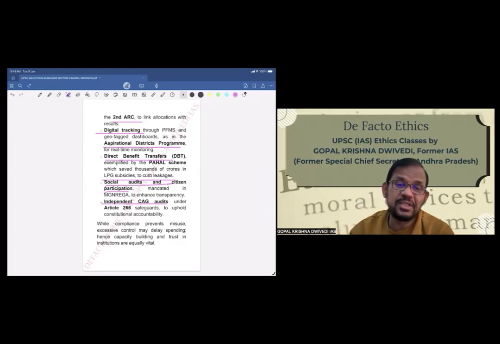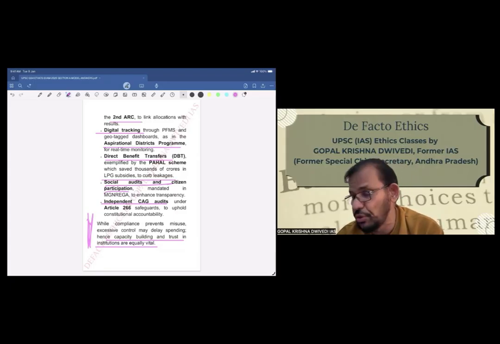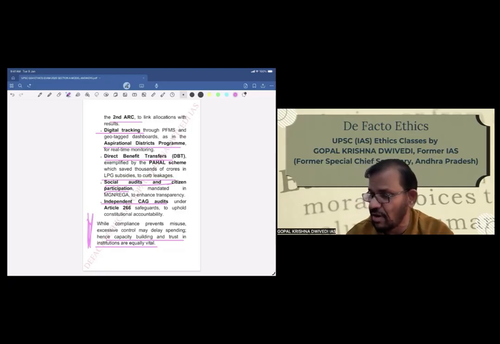So while compliance prevents misuse, excessive control may delay spending. Hence, capacity building and trust in institutions are equally vital. So here, a word of caution we are giving. If you overdo regulating and checking, then again the spending will become slow. So therefore, you have to also see that capacity building and trust in the institutions are also there. Otherwise, with a lot of checks and balances, the spending can become slow. So this word of caution has been given.